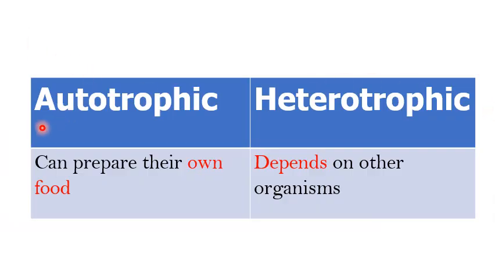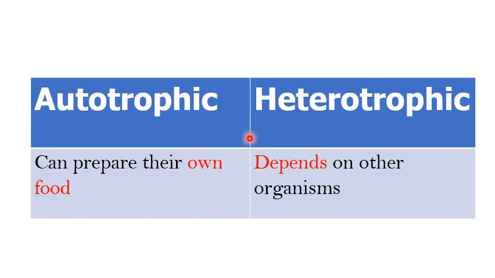Now we have autotrophic and heterotrophic. I am sure that you have heard this topic before. Now we will clear this topic. First is autotrophic, second is heterotrophic. Auto means self, so autotrophs can prepare their own food.